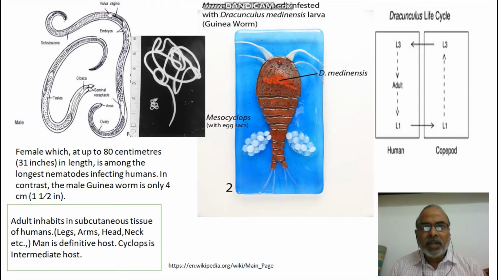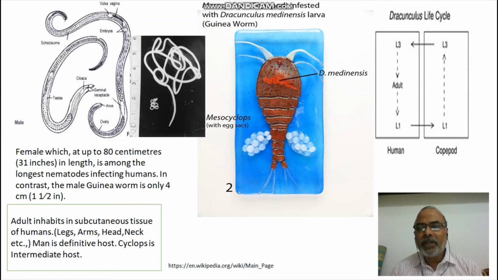So friends, Dracunculus medinensis, the guinea worm, has two hosts to complete its life cycle. The primary host is man, and the secondary host is cyclops. At this juncture, I would like to explain what a primary host and a secondary host are by definition. A primary host is that host in which a parasite can complete its life cycle sexually.